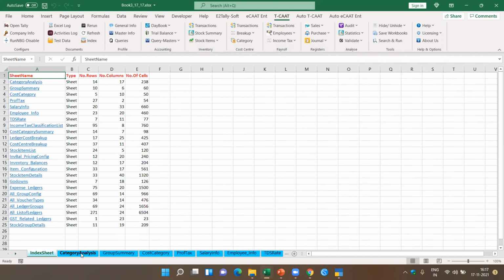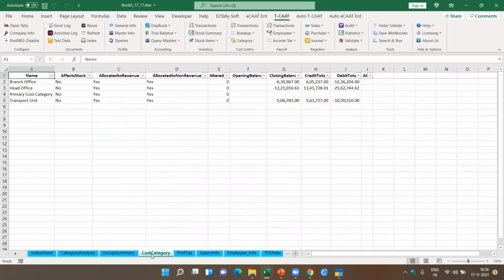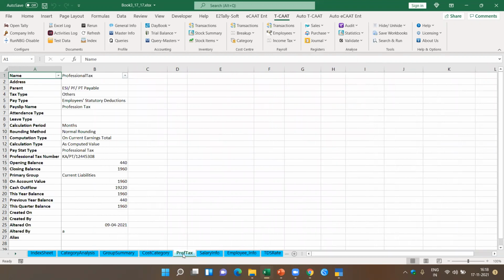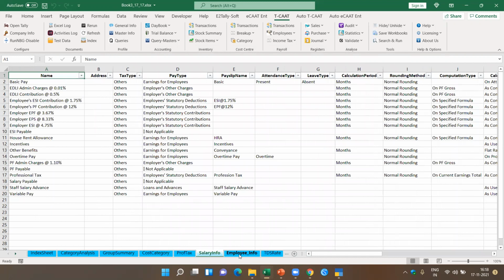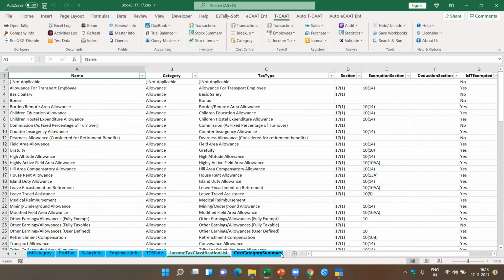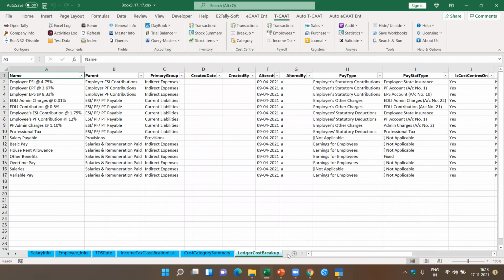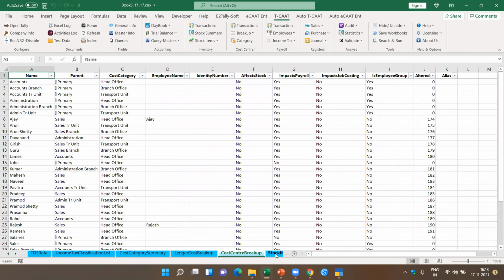In each of this data, you'll be able to know what data is available. Category analysis, group summary, you have the cost category details, the professional tax details, the salary information, employee information, TDS rates, income tax classification data. Then you have the cost category summary, ledger cost breakup, like that, all these masters which are available.